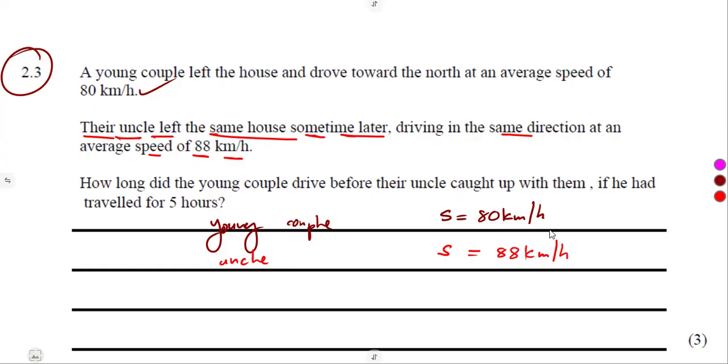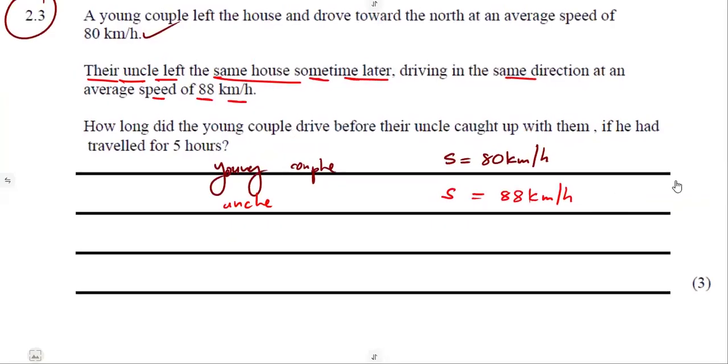So it's just like a rate. The more speed that you have, or the faster you move, it means you arrive earlier. So let's see the condition of these two. But the question here is: calculate or determine the time the young couple drove before their uncle caught up with them.